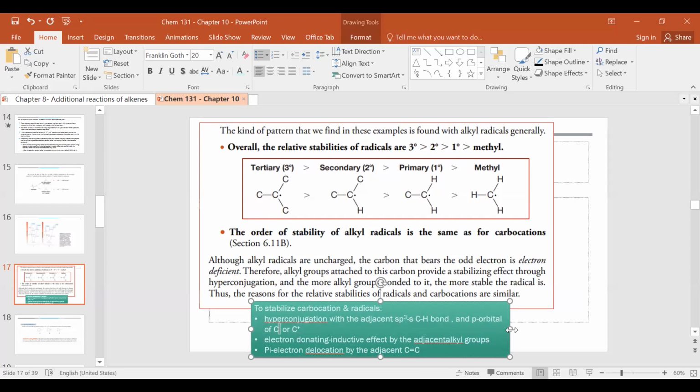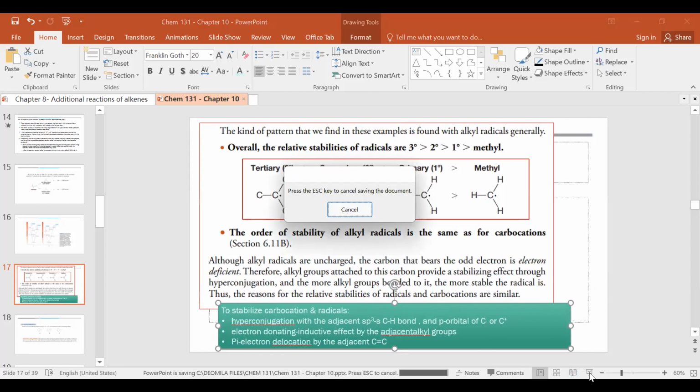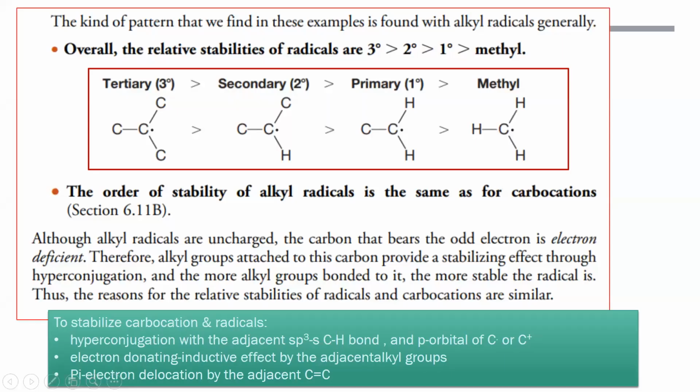That's already a lot of explanation, and I keep repeating it. The other one is the electron donating inductive effect. The other is the pi electron delocalization whenever you have an adjacent double bond carbon, or for example an aromatic ring such as a benzene ring.